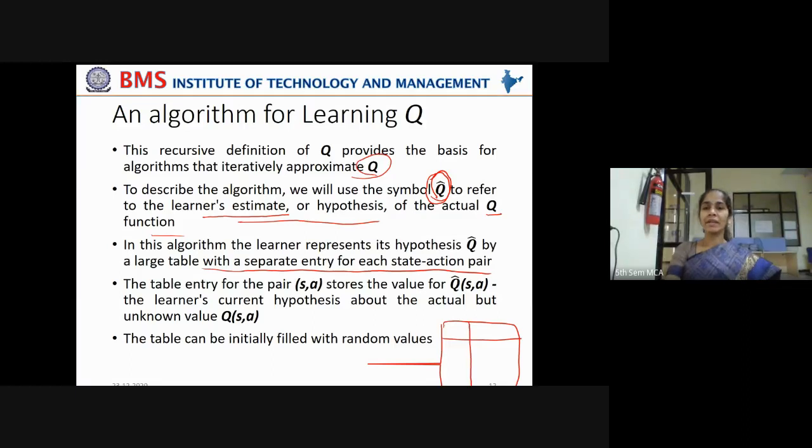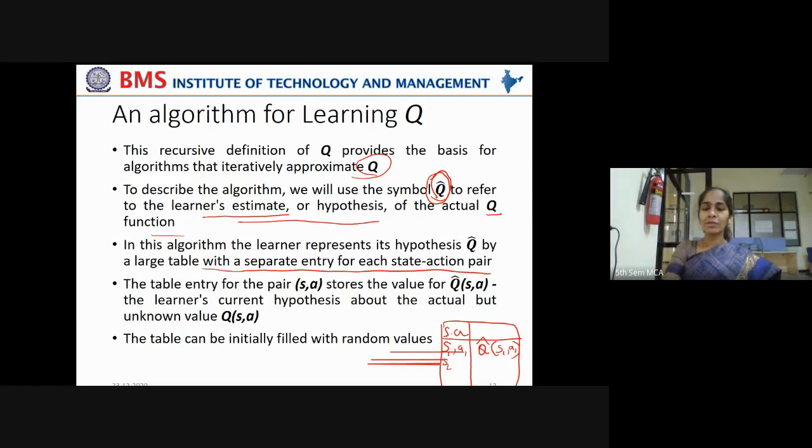the table is maintained. For every state action pair, from this particular state, say from state S1, if action A1 is taken, then what is the estimated value of Q for that S1, to move by taking action A1?